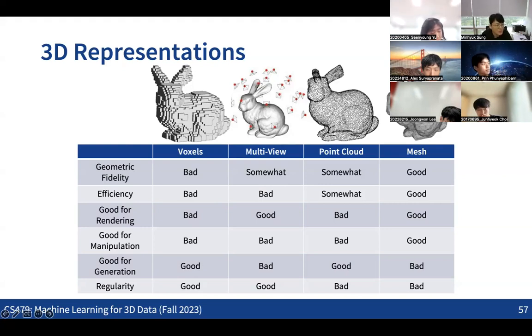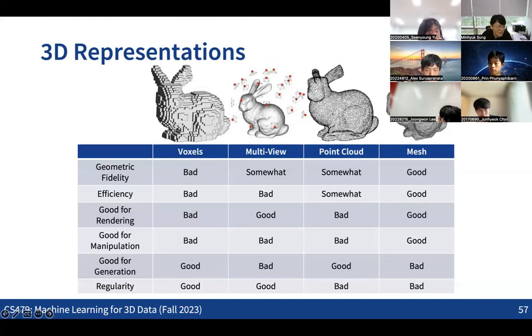Also, point cloud may not be the ideal representation for capturing all the geometric details, because it does not have surface information. That can also be a downside. So in terms of geometric fidelity, the best representation might be the mesh, because it contains all the surface information.